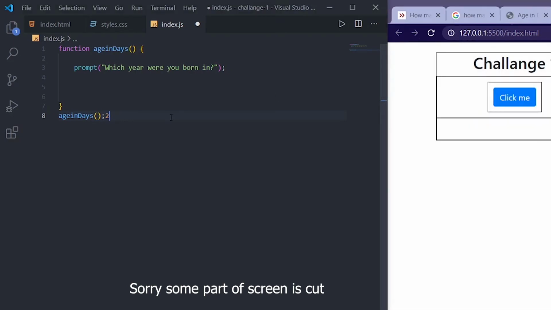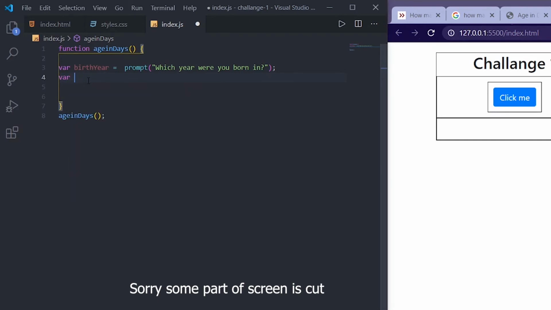Okay, so what I need is, I need to save this year, means I need to save the number for the future calculations. So what I will do is, I will make a variable which is named birth year is equals to prompt, which year were you born in. So I made a variable named birth year, and whatever the user gives in will be stored in this birth year. Okay, and next we need to calculate our age in days, right?